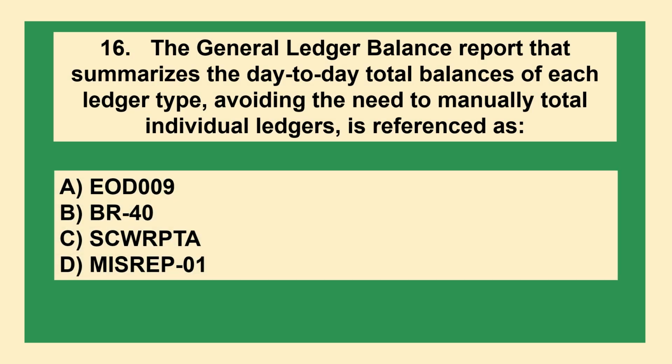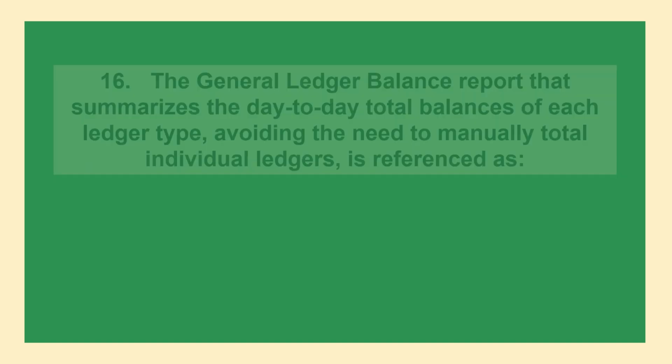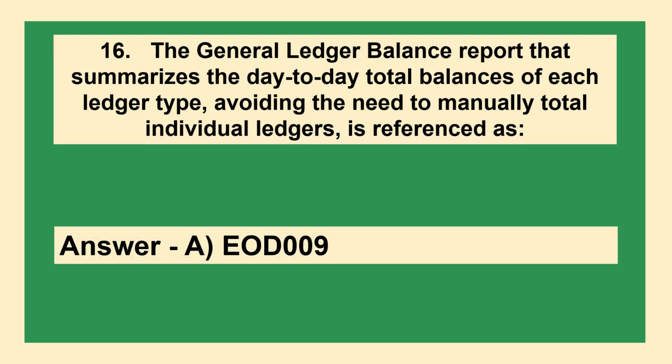The general ledger balance report that summarizes the day-to-day total balances of each ledger type, avoiding the need to manually total individual ledgers, is referenced as: option A, EOD 009, option B, BR40, option C, SCW RPTA, option D, MIS REP 101. The answer is option A, EOD 009.